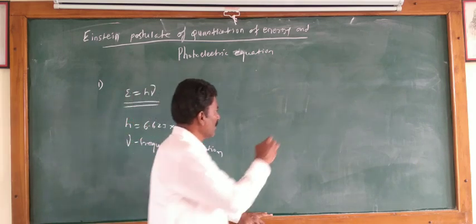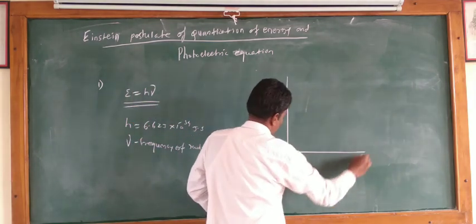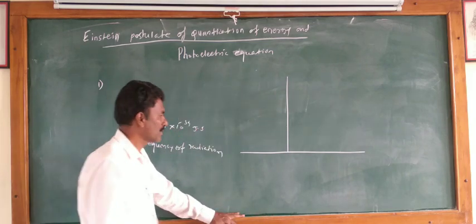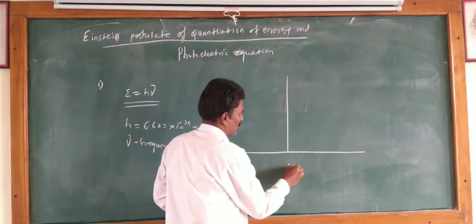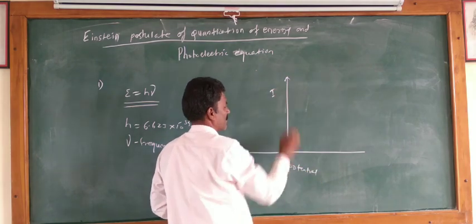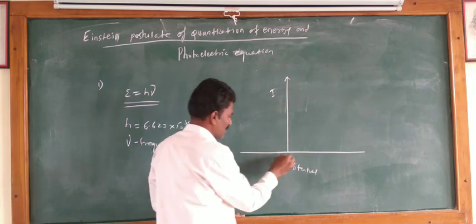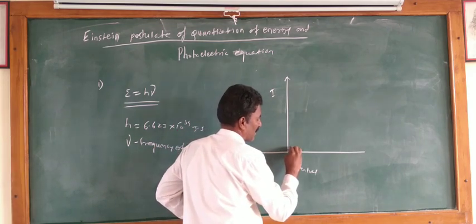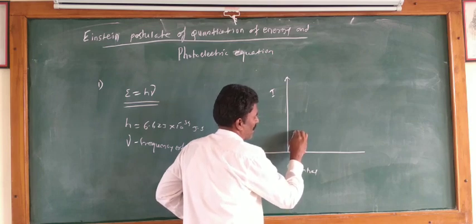Here we can explain this by a graph. On the x-axis there is potential, and on the y-axis there is current. From zero potential, we increase the potential, and the current also increases.